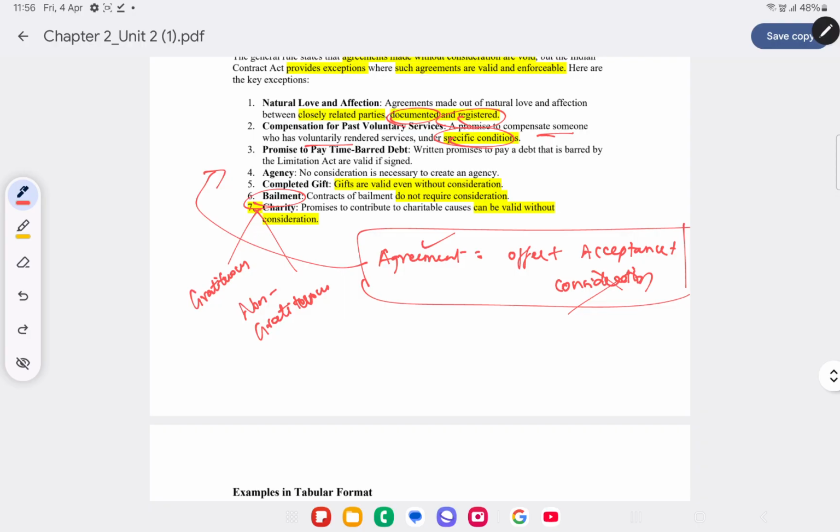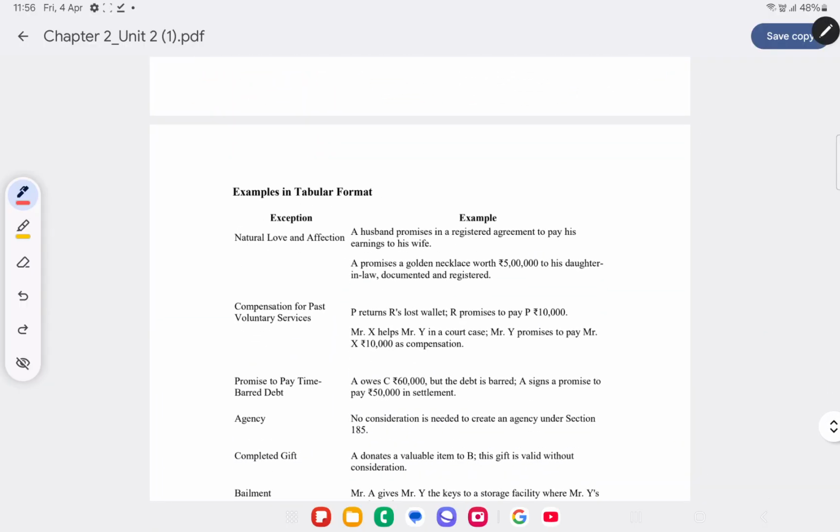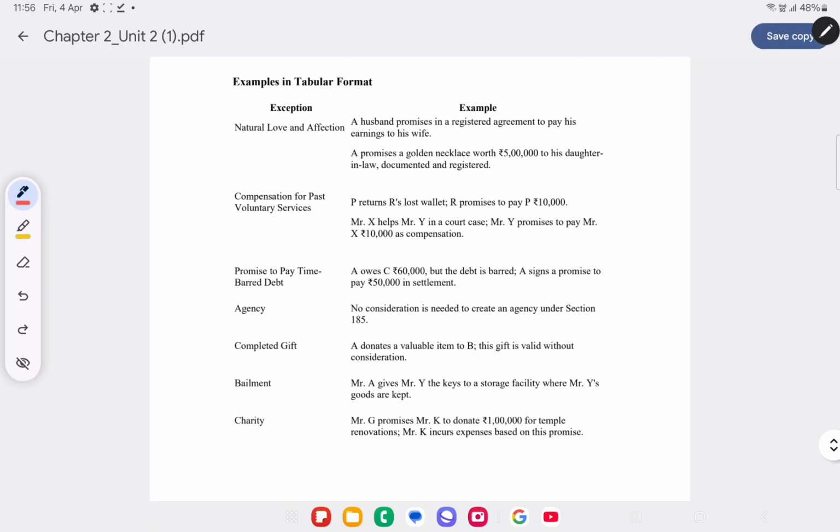Charity. Charity is something that's done without any expectation of something in return, so it is a valid agreement even without consideration. Certain examples are given over here. For natural love and affection, a husband promises in a registered agreement to pay his earnings to his wife. This arises out of natural love and affection. It's a valid agreement even without consideration. He promises a golden necklace worth 5 lakh to his daughter-in-law, documented and registered. So it's a valid contract.